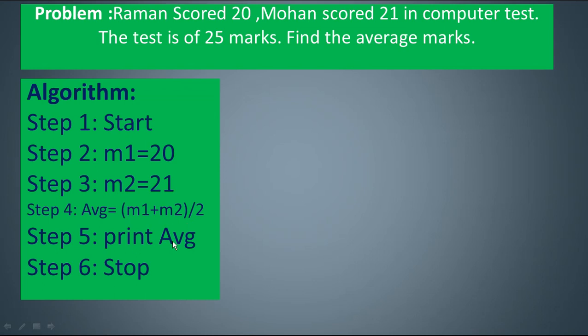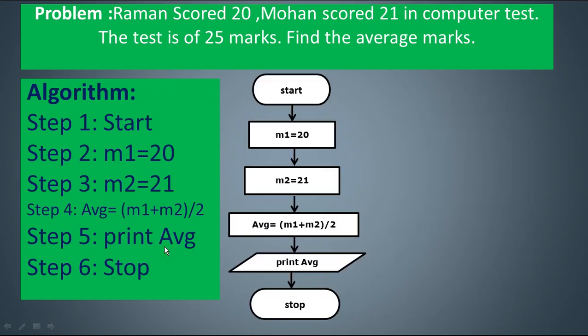Printing your data means that when you run your program, that will happen at that time. It's a statement that represents what to do with the answer, to display the answer. AVG is your answer, now stopping your work. So these are the 6 steps for the solution of this problem, and this is called an algorithm. In the same way, when you depict all these steps in the form of some figures and diagrams, you say you have created a flow chart.